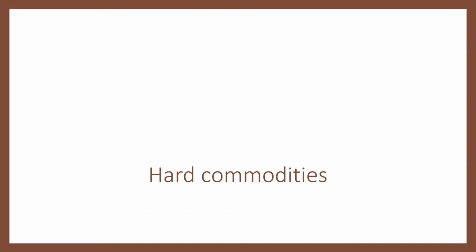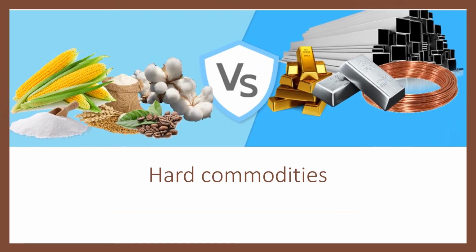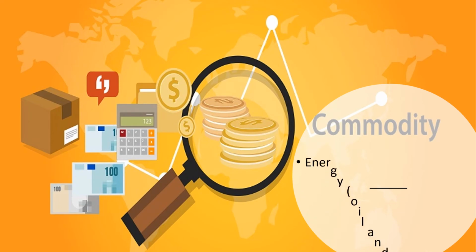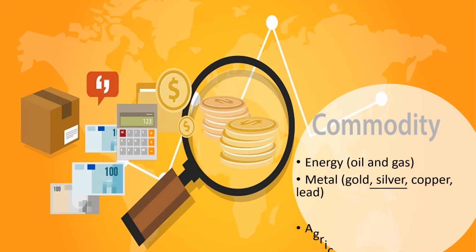These are generally mined from the ground or taken from other natural resources. Hard commodities are typically easier to handle and transport than softs and are more easily integrated into the industrial process. You may also see commodities classified according to their economic sector: energy, oil and gas; metal, gold, silver, copper, lead; agriculture, wheat, coffee, livestock, etc.